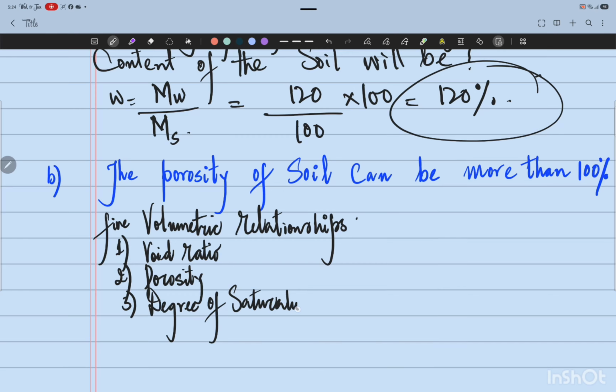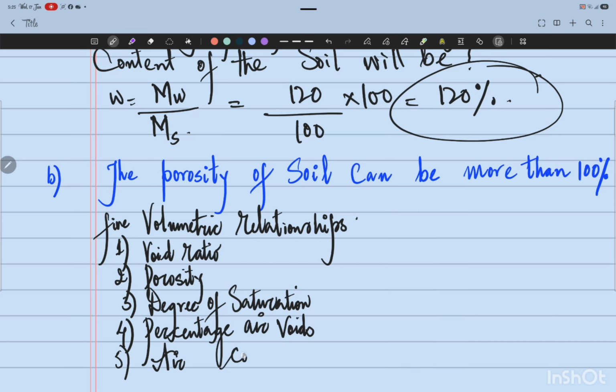Then we have percentage air voids. And lastly, we have air content. So these are the 5 very important volumetric relationships in case of a given soil sample or a soil mass, which we know is generally a 3-phase system, but under some special conditions, it becomes a 2-phase system. So let's get back to the question.